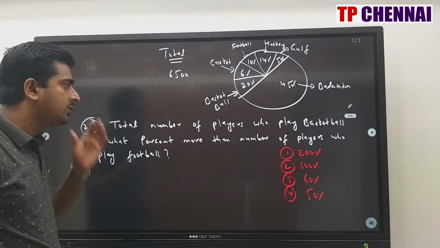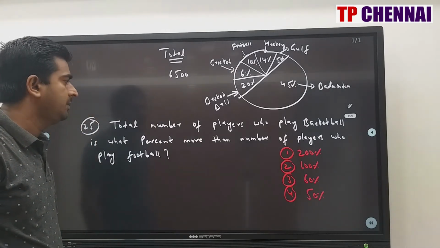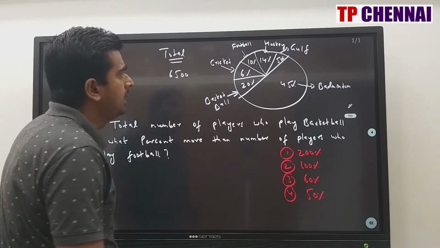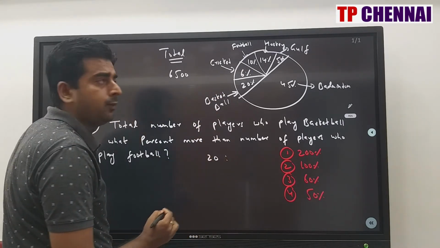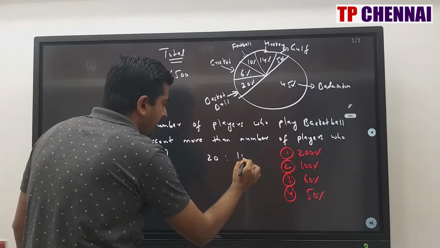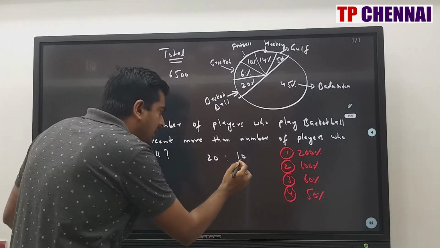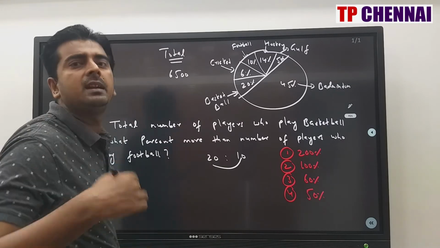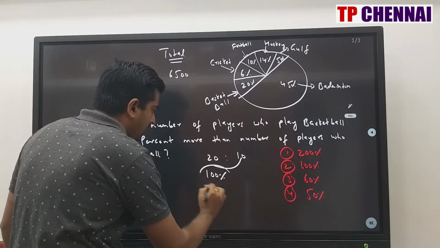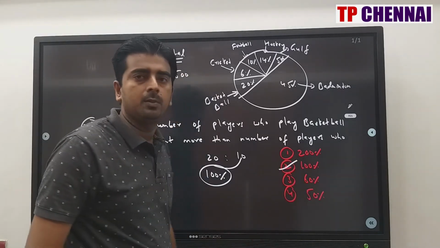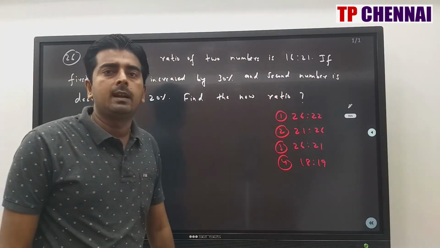Total number of players who play basketball is what percent more than number of players who play football? Basketball, what is the value? 20%. Right? Football, what is the value? 10. Here itself we can say that it is getting double. Right? So that means 100% increasing. So my answer is 100%, which is second option. So now we will start arithmetic.